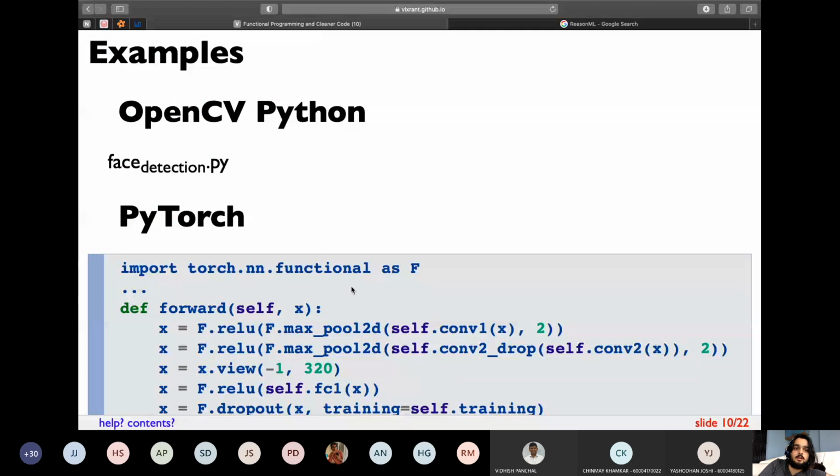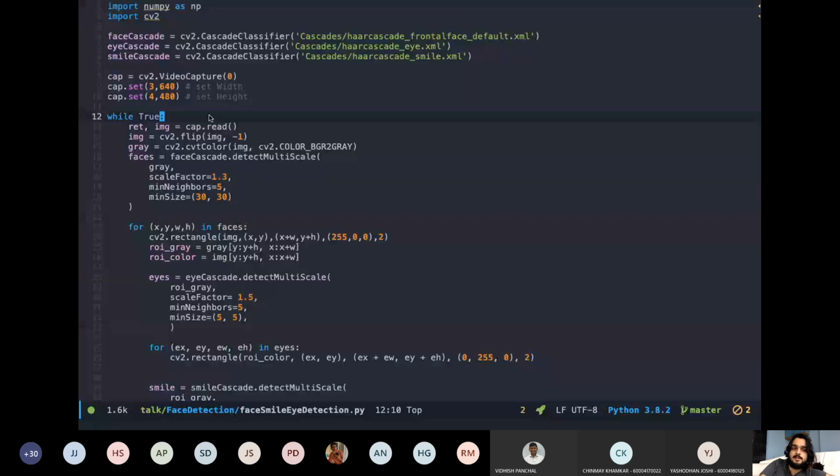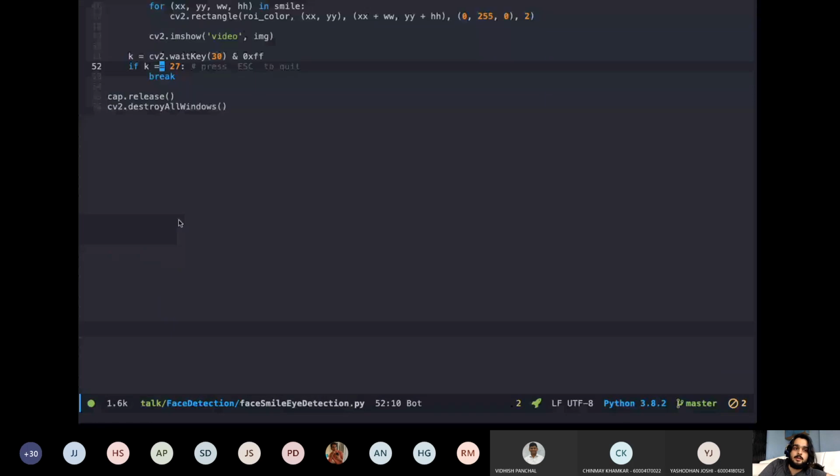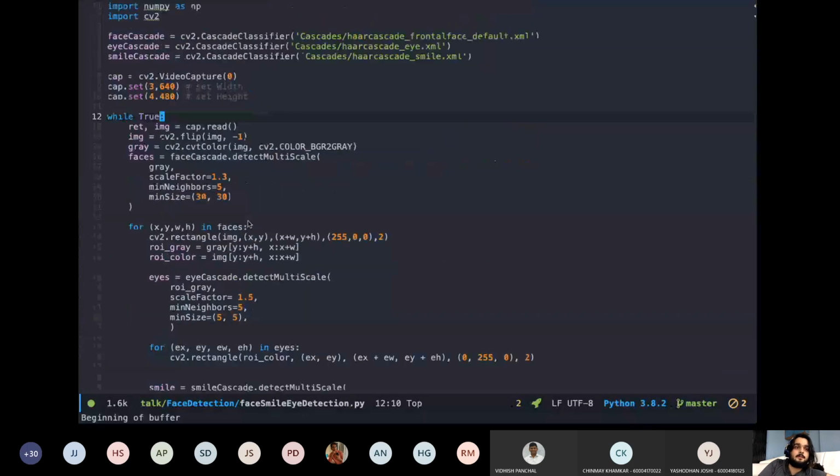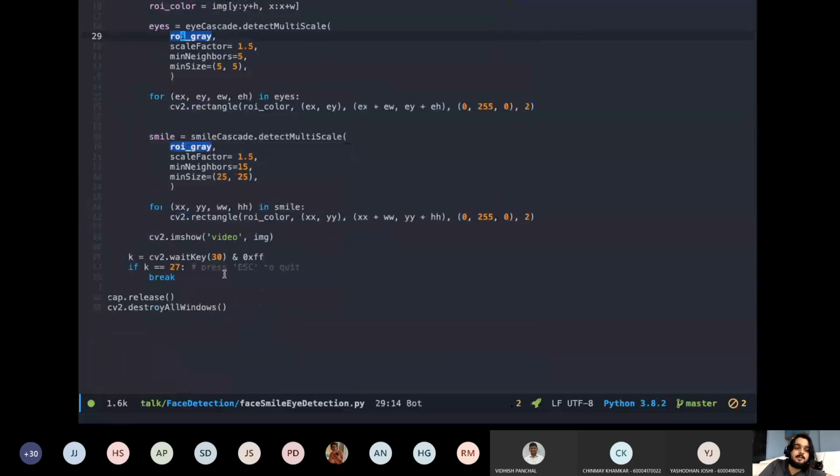Okay, so here's the code example which I wanted to show you. If you Google any tutorial online for OpenCV, you will find this huge code. There's a while loop, there's a cap, there is something which is happening. And if you read this code, you won't be able to understand it without any explanation.